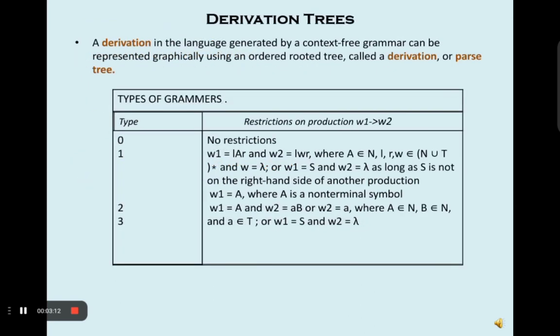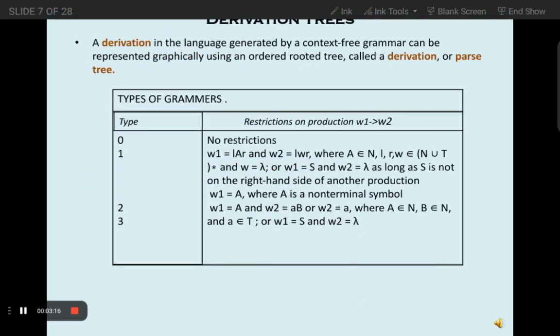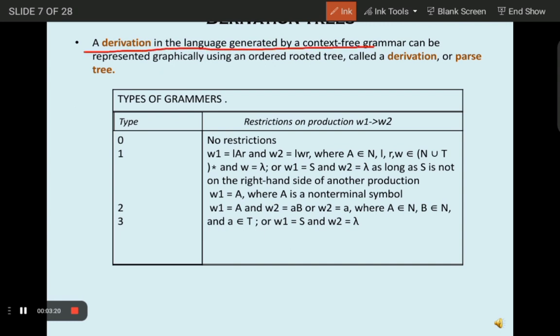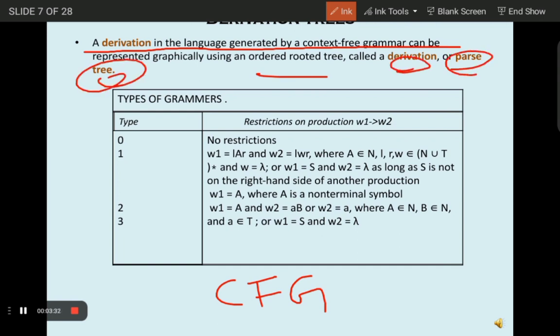Now, before moving to another question, let's see what a derivation tree is. A derivation tree, in the language generated by a context-free grammar, CFG, can be represented graphically using an ordered rooted tree called a derivation tree or a parse tree. So this is the definition of a derivation tree.